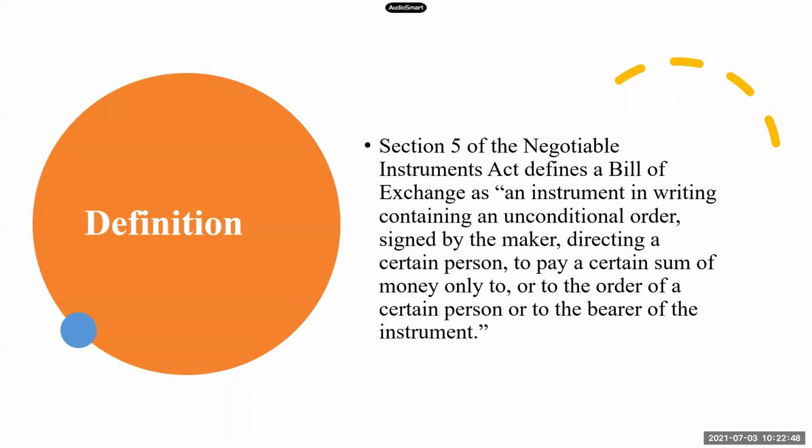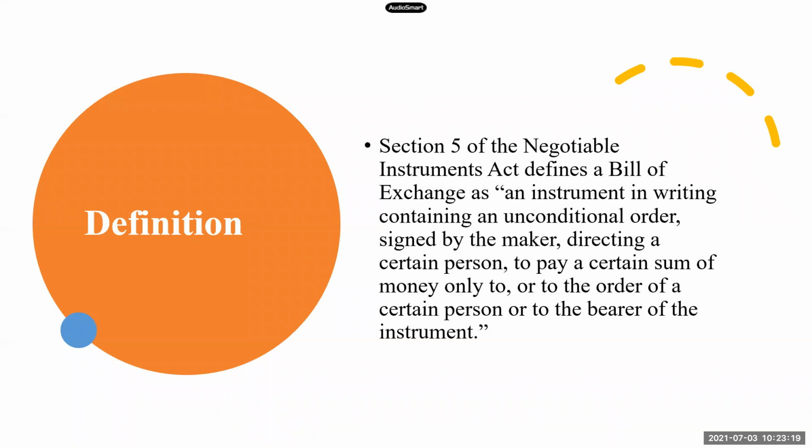So my document is directed to a certain specific person, to pay a certain sum of money only. So the amount should also be certain. In the document, I cannot write pay 5,000 or 10,000 or 12,000, right? I should ask him to pay a certain amount only. Certain means specific amount. If I have sold goods to him worth 10,000, I will ask him only 10,000. I cannot ask him 10 to 12,000 anything. So the amount should be specific.